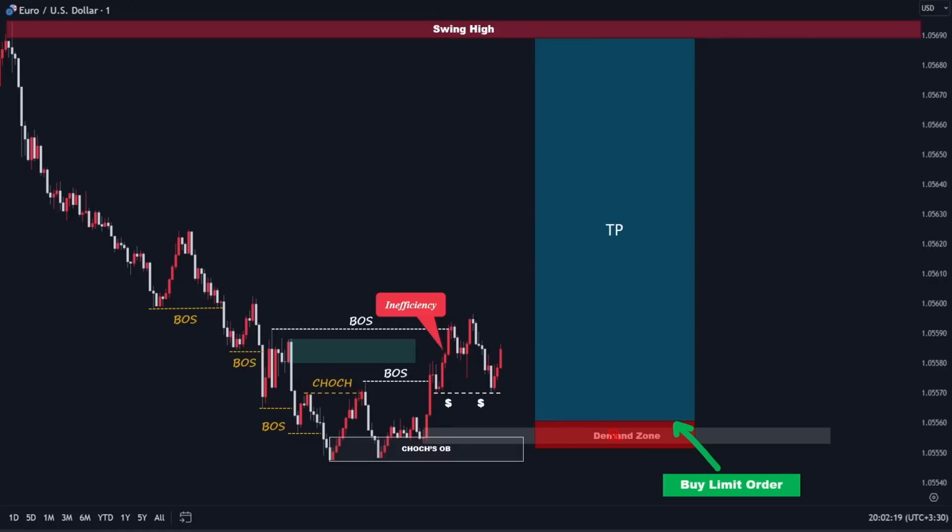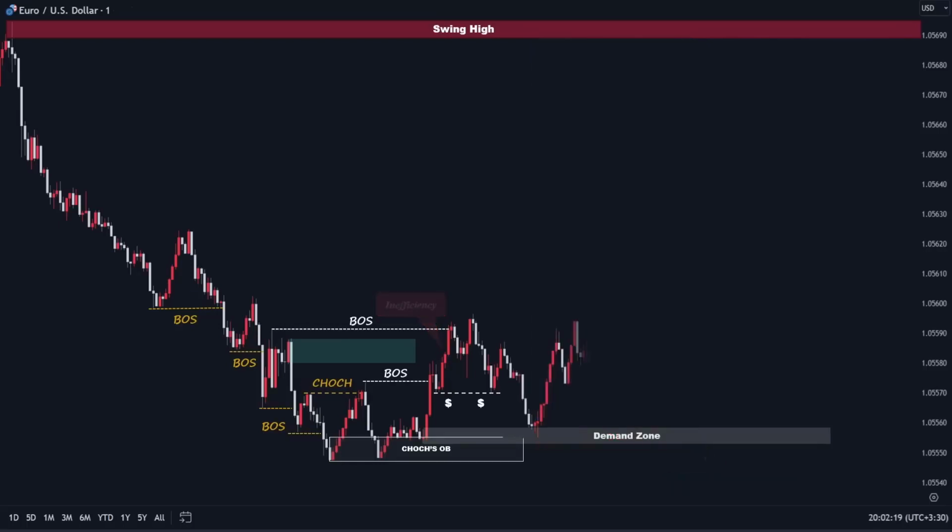Now that we have placed our buy limit order, let's see how the market reacts and see if our trade setup plays out successfully. As you can see in the following, the price pushed to the downside, swept the liquidity accumulated below double bottoms, and after mitigating our point of interest and also activating the buy limit order, reversed its direction and moved upward.